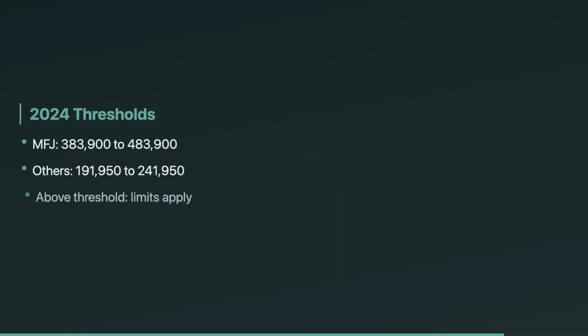For 2024 thresholds, memorize the idea more than the exact dollars, but know the numbers can be tested. Married filing joint has a threshold range of $383,900 to $483,900. All other filing statuses, $191,950 to $241,950. Below the threshold, you usually don't worry about W-2 wages and UBIA limits. Above it, those limits can cap the deduction hard.